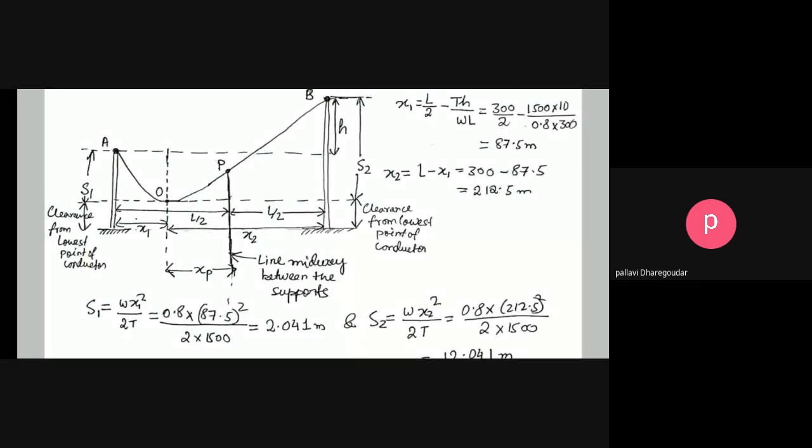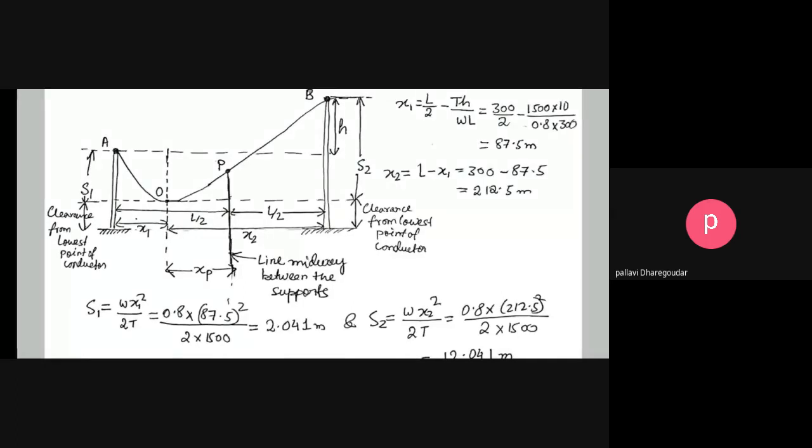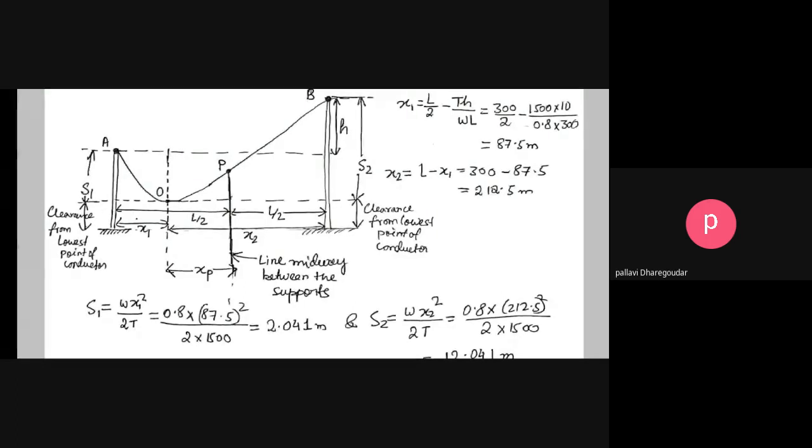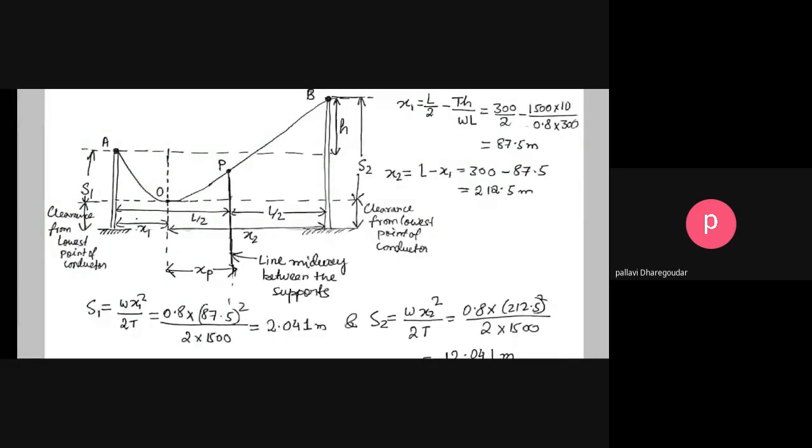So here I have written what is actually the clearance. You see, on the two sides I have written clearance from the lowest point of the conductor, but that is the lowest point of the conductor. What we have to find is from P. Here P is the midway, the midpoint. Out of the total conductor, P is the midpoint or the midway between the line supports. So we have to find from the point P what the clearance is.